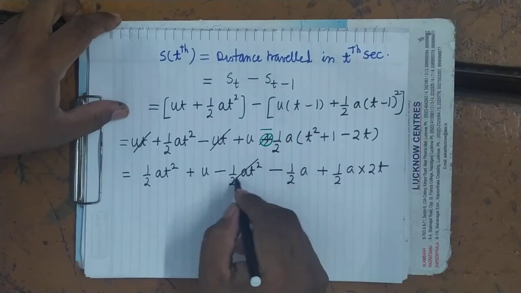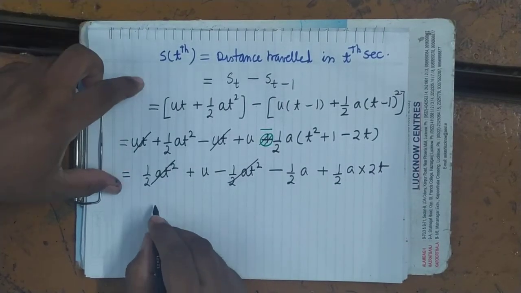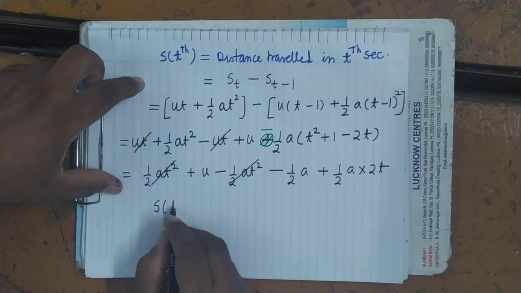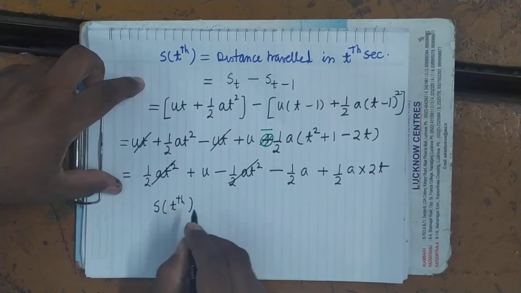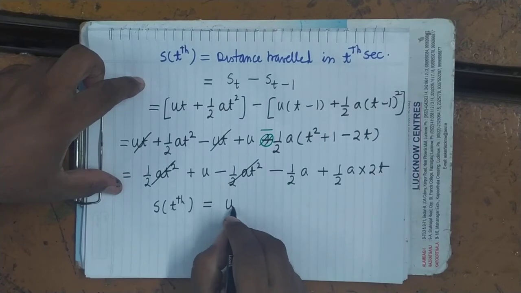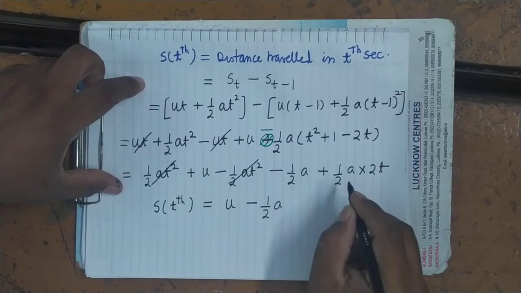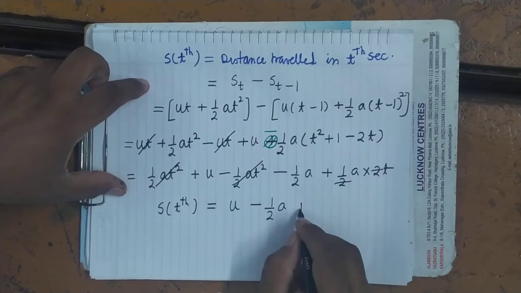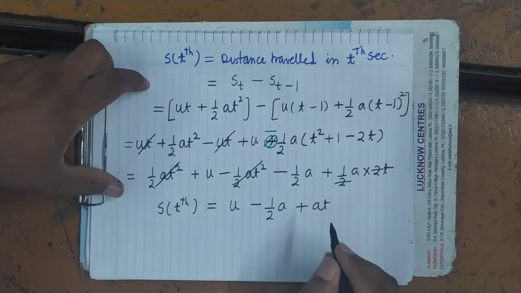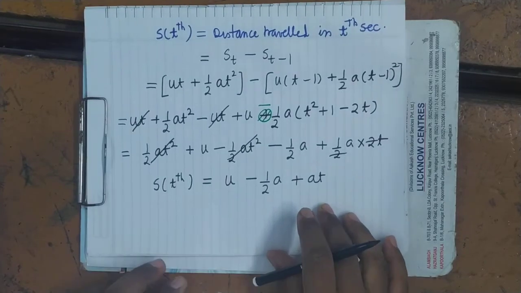So see here, this and this cancel. So what is the distance travelled in Tth second? That is equals to u minus 1 by 2 a and 2 cancel plus at. You can simplify it further.